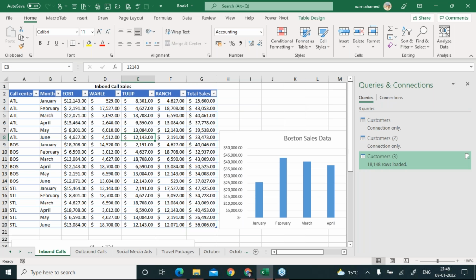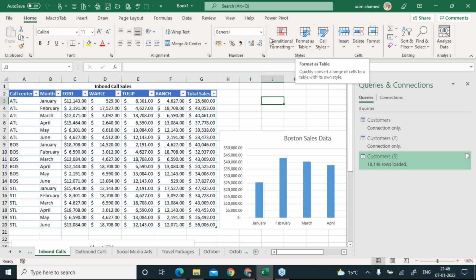So what you have to do is select any cell of the table and you will get this Table Design option. As I said earlier, everybody, this option is only visible when your cursor is on the table. If it is outside, see, it disappears.